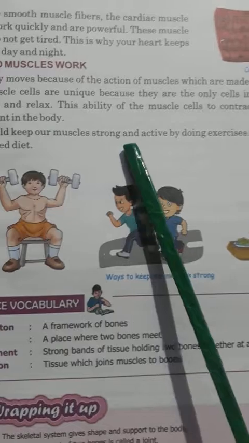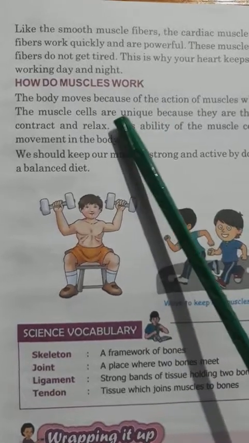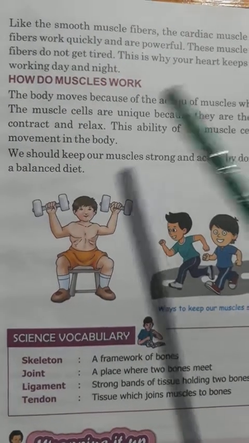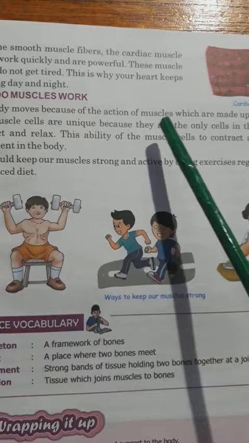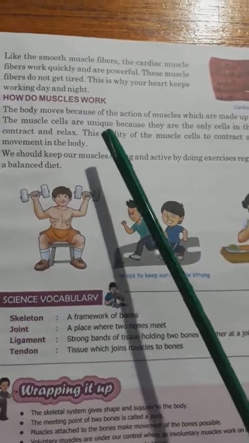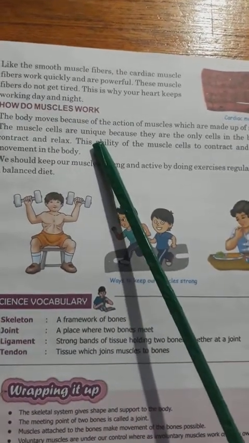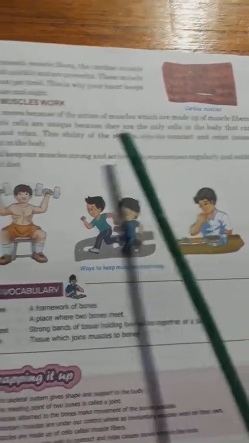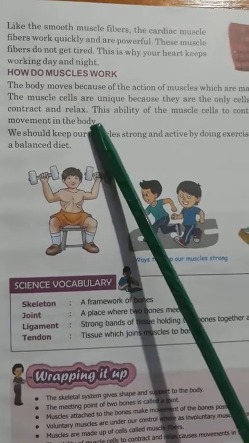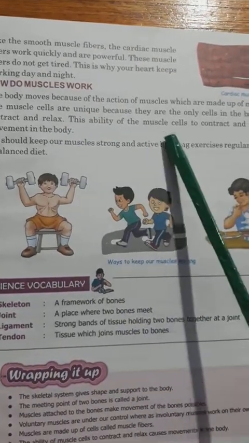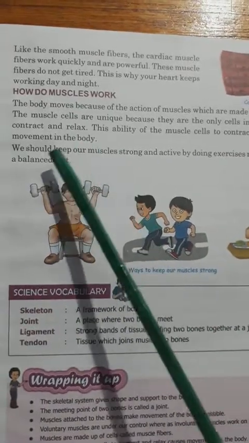Of all the parts of our body, muscle is the most unique part, and this is the only kind of cell in the body which contracts and relaxes.